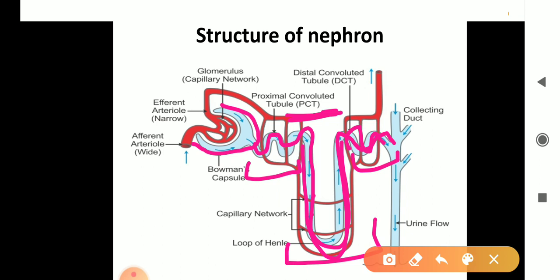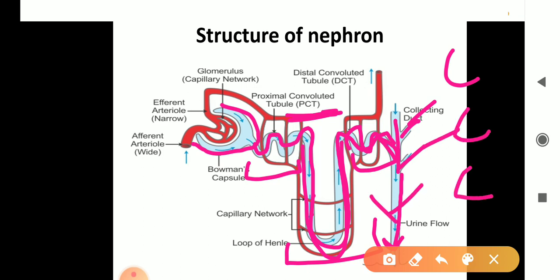Now finally it connects into the collecting ducts, and from this collecting duct the urine is collected, and then from the ureter it finally collects in the urinary bladder. Now this collecting duct, from here another nephron is connected, and the next nephron, and there will be many more, so millions of nephrons are connected to it.